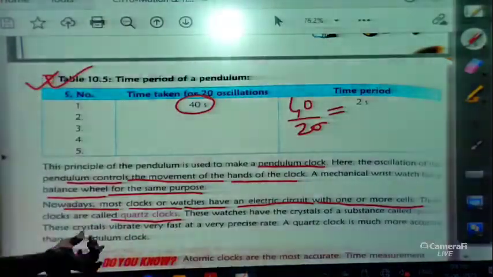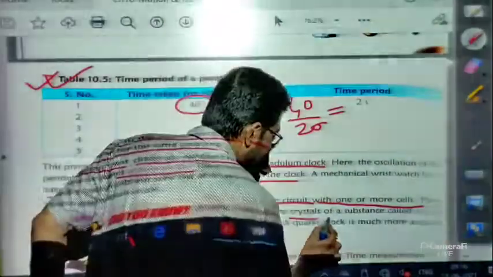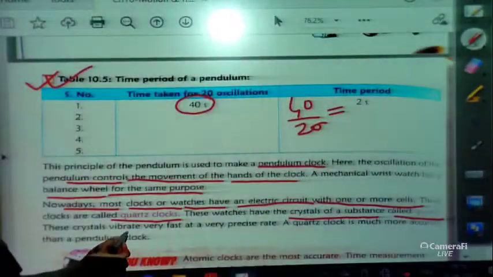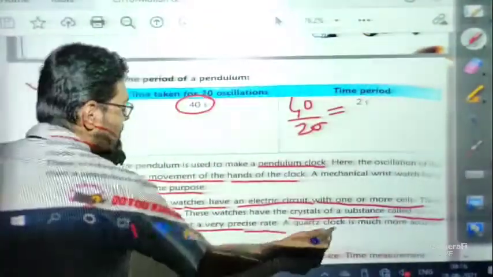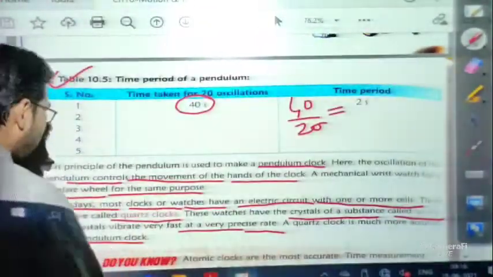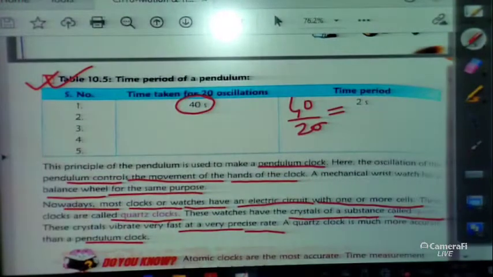Now these watches have crystals of a substance called quartz. These crystals vibrate very fast at a very precise rate. A quartz clock is much more accurate than a pendulum clock. So definitely a quartz clock has some electric cells, so it is much more accurate than the pendulum clock.